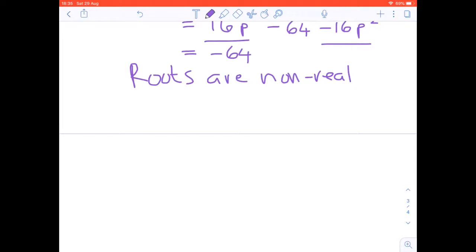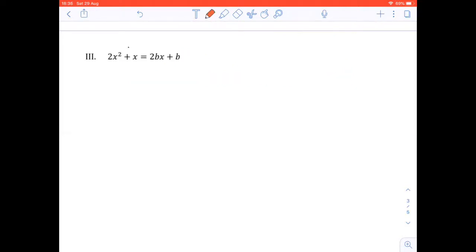Great. Let's do the third one. Our third one is 2x squared plus x equals 2bx plus b. Let's get it into the form ax squared plus bx plus c. 2x squared plus x minus 2bx minus b equals 0. Our b value here is acting as a constant value.